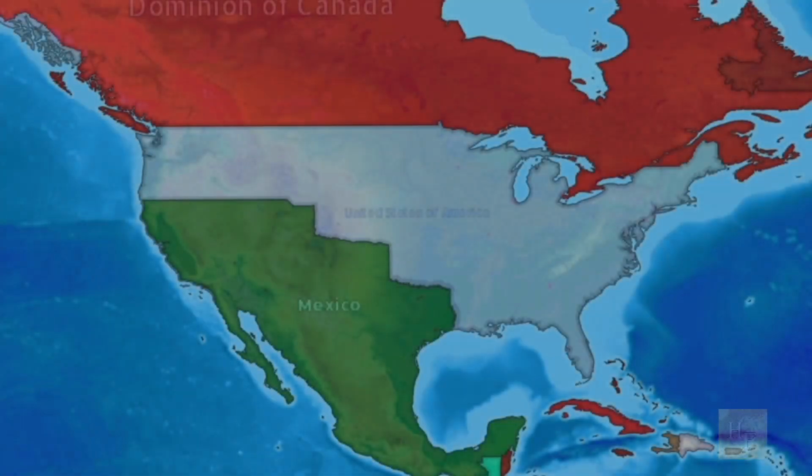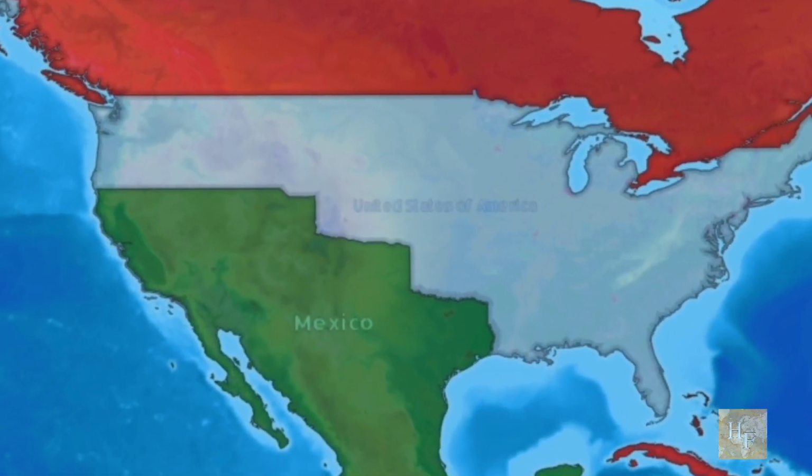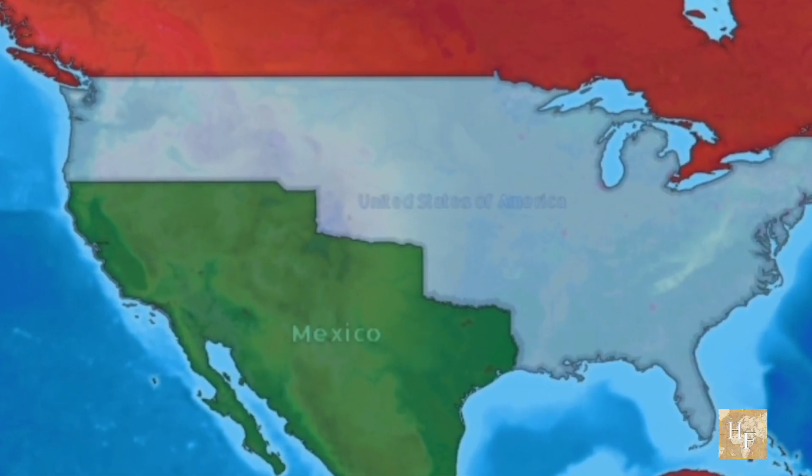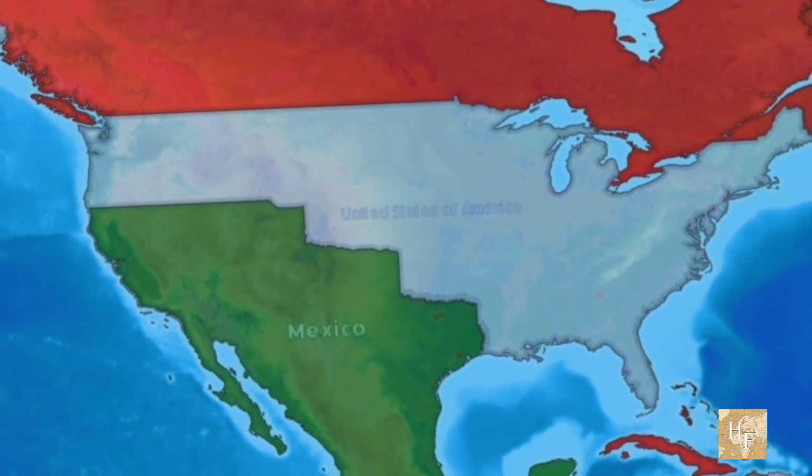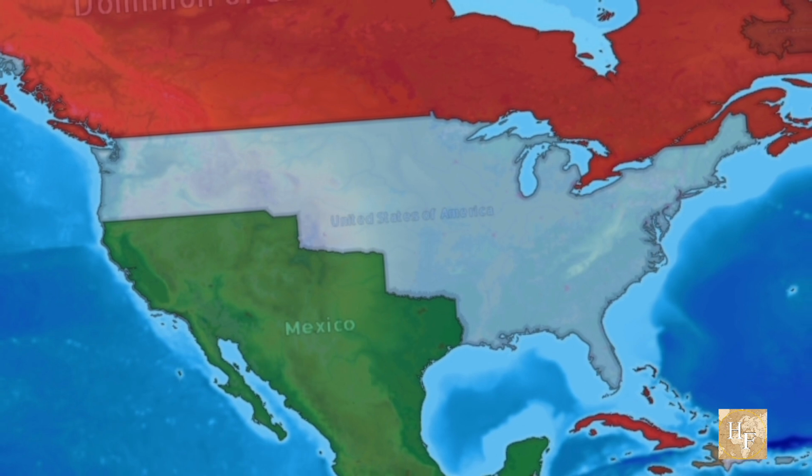In the mid-19th century, two nations stood on the edge of war, Mexico and the US. What began as a dispute over land quickly escalated into a full-scale conflict that would reshape the map of Northern America. But what led to this war?